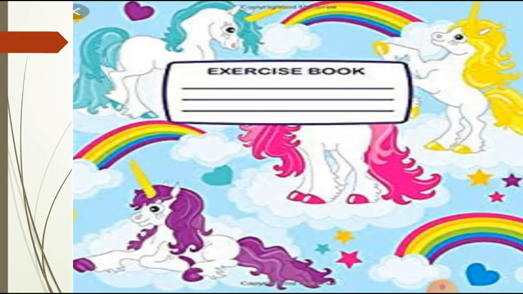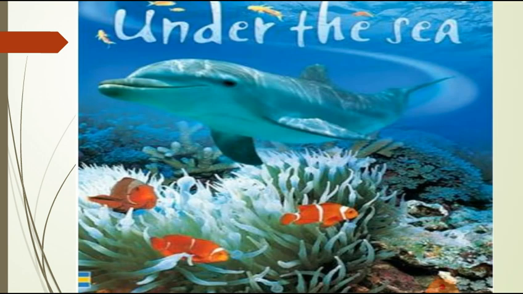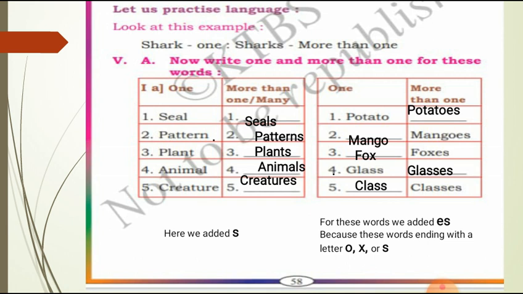In today's class, we will do the remaining exercise part of the lesson Under the Sea. So all of you open page number 58. Here let us practice language. Look at this example. Shark, one. Sharks, more than one. Roman number five, A. Now write one and more than one for these words. So here we should write one and more than one for these words.